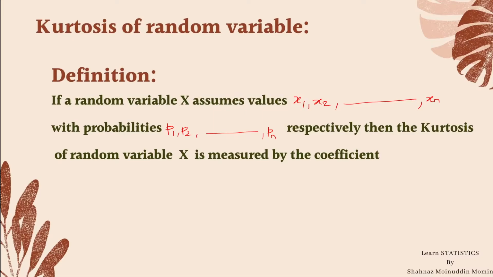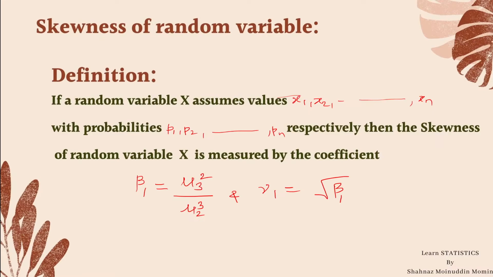Then the kurtosis of random variable x is measured by the coefficient which is denoted by beta 2 and defined as beta 2 equal to mu 4 divided by mu 2 square, and gamma 2 equal to beta 2 minus 3. Here mu 2 and mu 4 are the second and fourth central moments of a random variable. Similarly, in beta 1, mu 2 and mu 3 are the second and third central moments of a random variable.